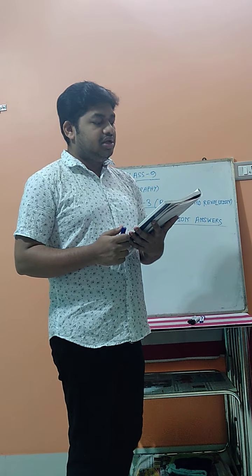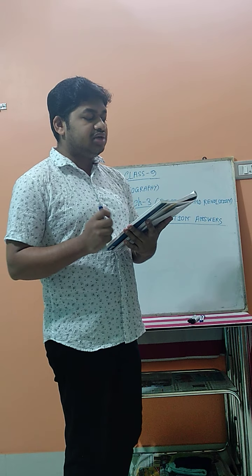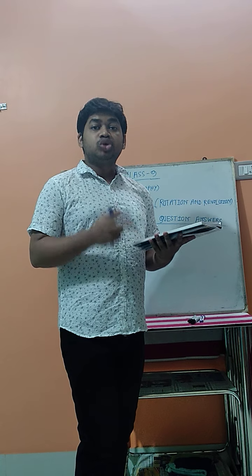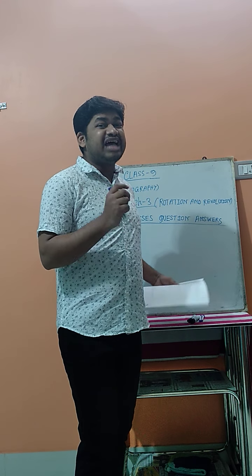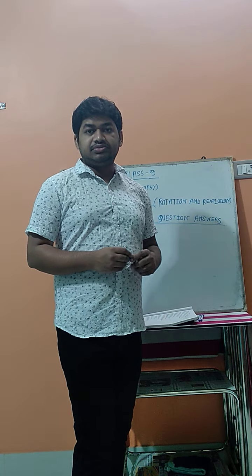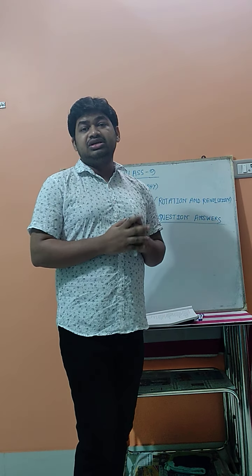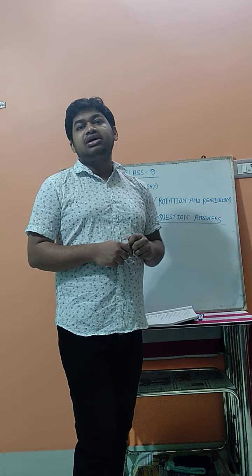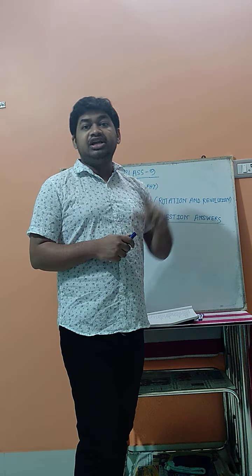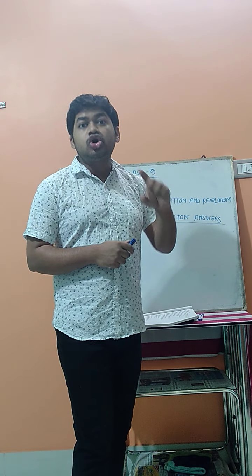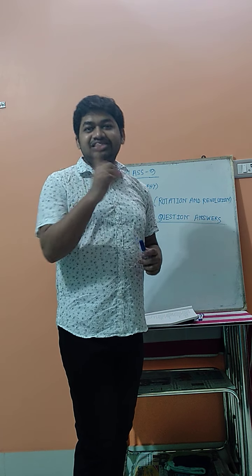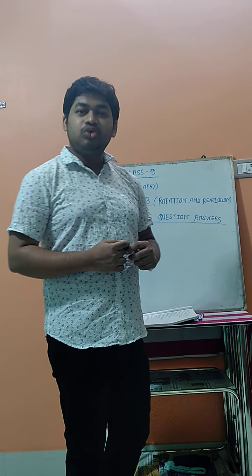Now see number C1. Answer the following questions. What is the contribution of Nicolaus Copernicus? Nicolaus Copernicus is a Polish astronomer, from Poland, and he proved he was a great astronomer. What is his contribution? He proved that Earth does not only rotate on its own axis. Earth also revolves, orbiting around the sun. These things were proved by Nicolaus Copernicus.